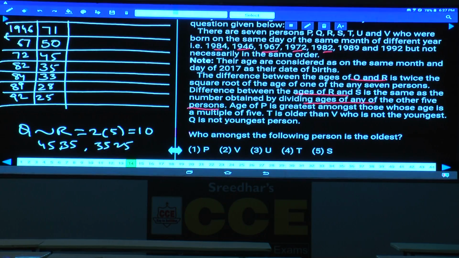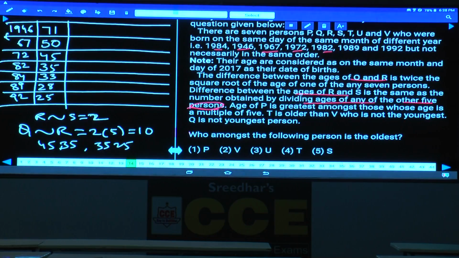That means among these numbers there are 2 numbers which must be divided by each other. Is there any numbers which are divided? No, sir. Among the remaining 5, that is also not needed actually. The difference between R and S is the same as dividing the ages of the other 5 members. The other 5 members are not needed. Among these 7 members, there are only 2 numbers which are divided by each other. Isn't it? What are those 2 numbers? 25 and 50. As 25 and 50, then what is the division here? 25 into how much is 50? 2. Now the difference between R and S is 2. How did you get this 2 here?